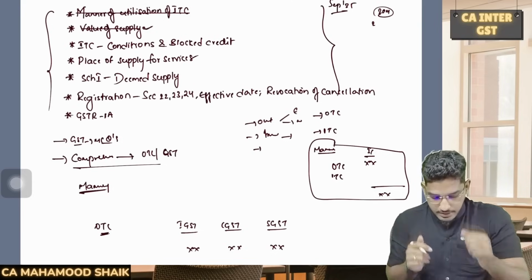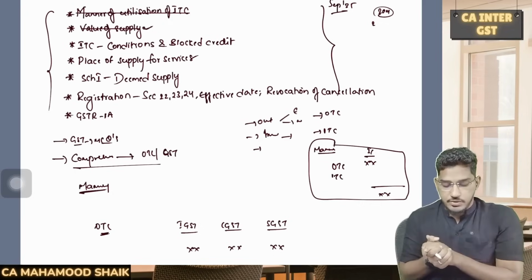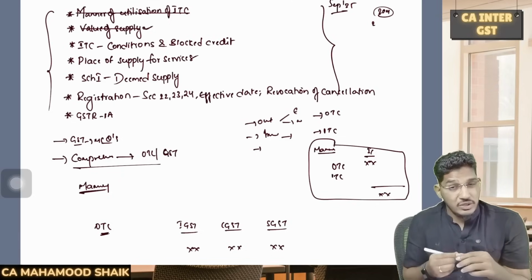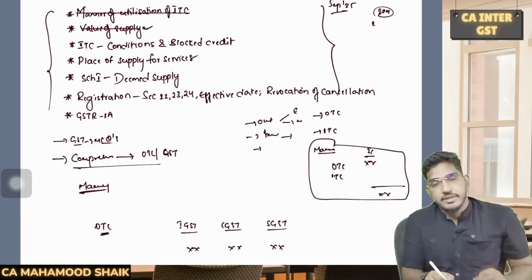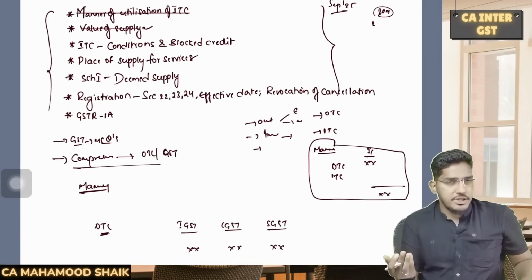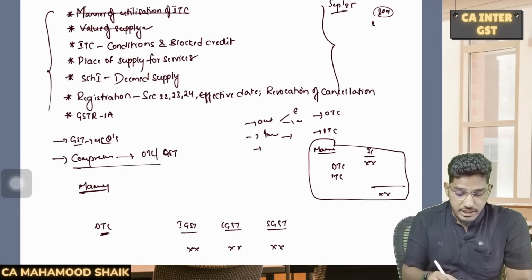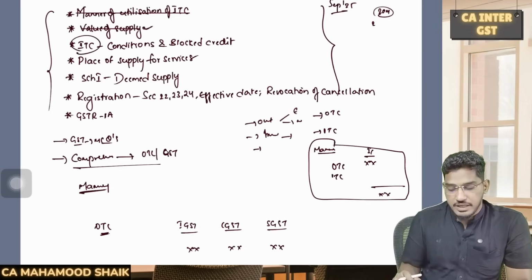So now coming to the next topic which we'll pick up for discussion, as you all are aware, in the comprehensive question also we will have some aspects related to the calculation of input tax credit, and not just that, even as a separate, standalone question also, we have various chances of testing a question from the input tax credit. And this input tax credit chapter is very large in scope.